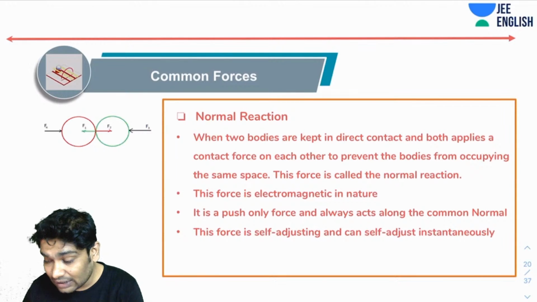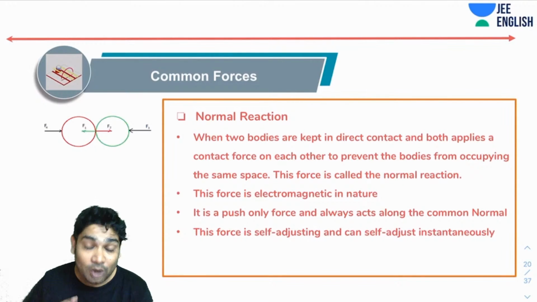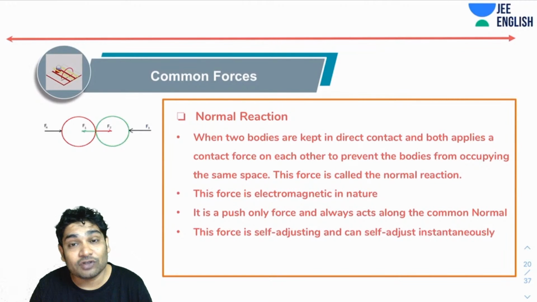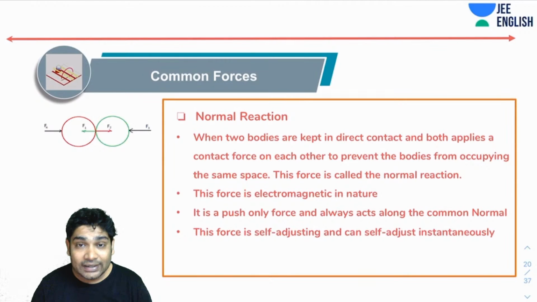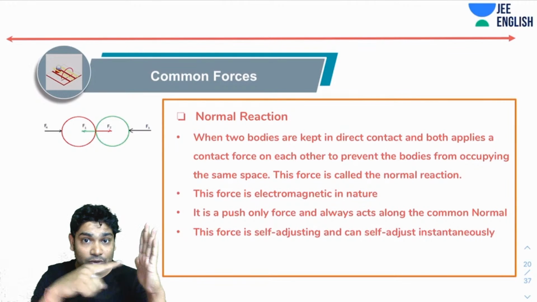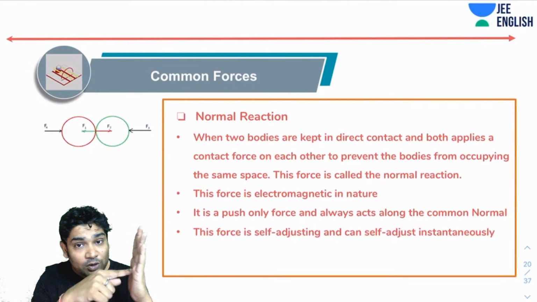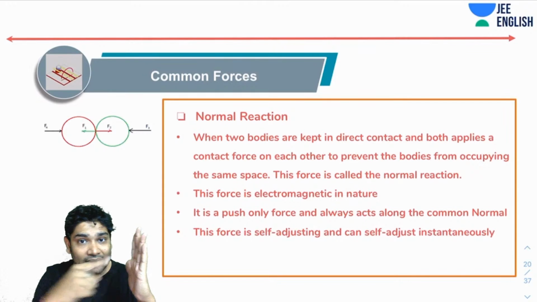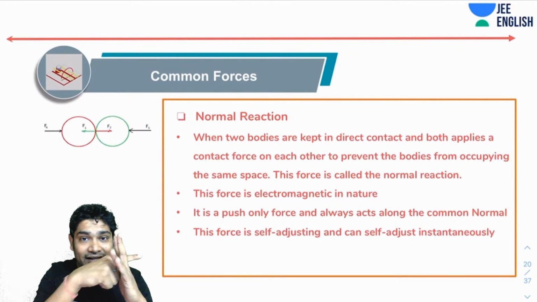Please note that the normal reaction is always exerted by solids. In case of solids, all the atoms are packed together tightly. So when you try to take your hand through a solid, you are trying to push their atoms apart and pass this finger through.